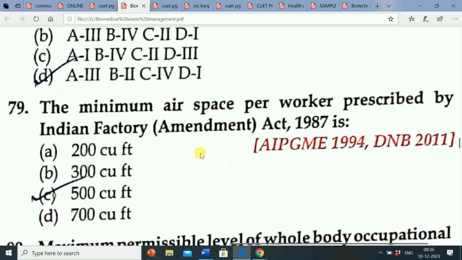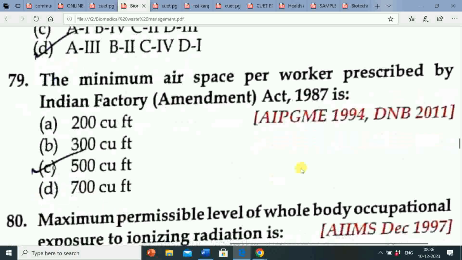Next question, the minimum air space per worker prescribed by the Indian Factories Amendment Act 1987 is: option A, 200 cubic feet; option B, 300 cubic feet; option C, 500 cubic feet; option D, 700 cubic feet. The correct answer is option C, 500 cubic feet.